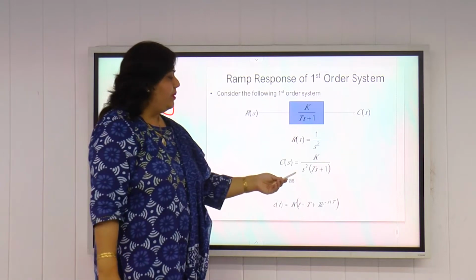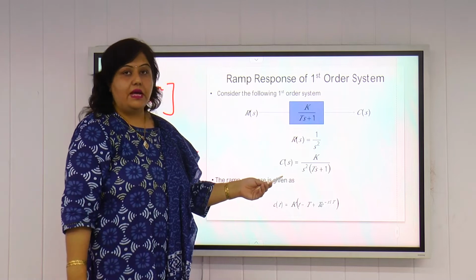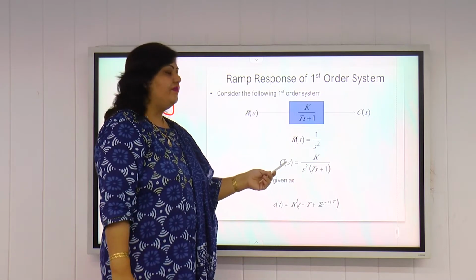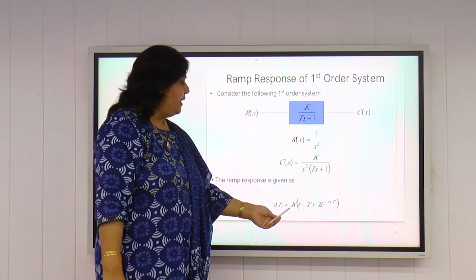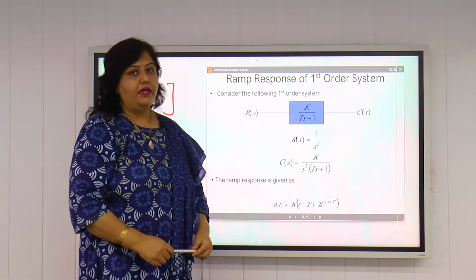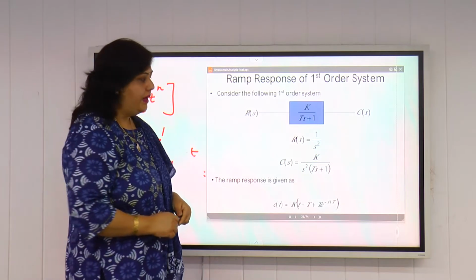Obviously again the denominator has two terms in s, so before finding the inverse Laplace of both sides, we have to do the partial fraction. When we do the partial fraction and find the inverse Laplace, we get the ultimate C(t) value equal to k times (t minus T plus T e raised to the power minus t/T). This is the time response of this first order system when subjected to a unit ramp input.